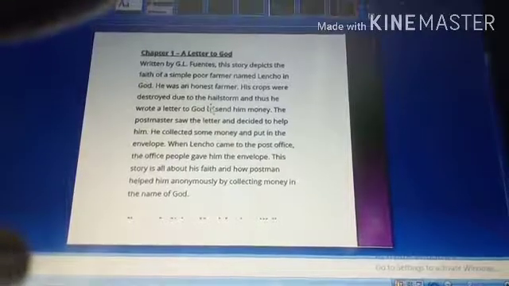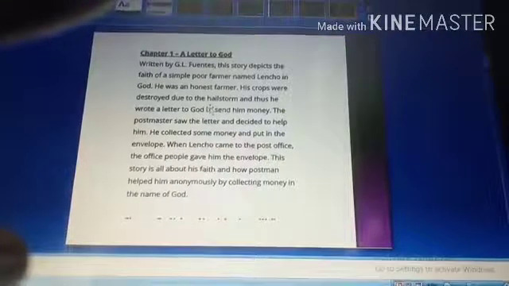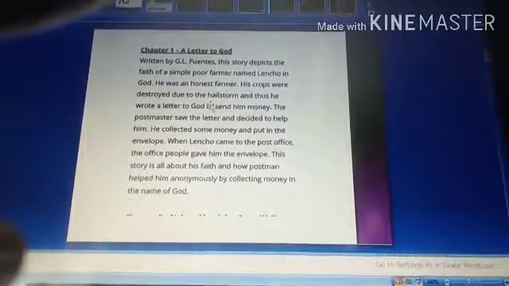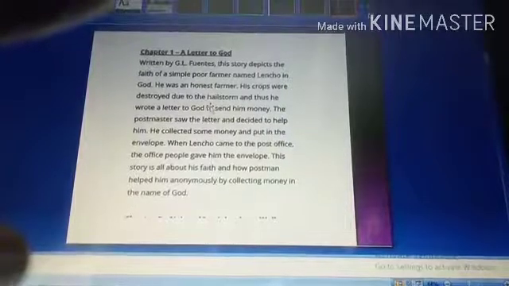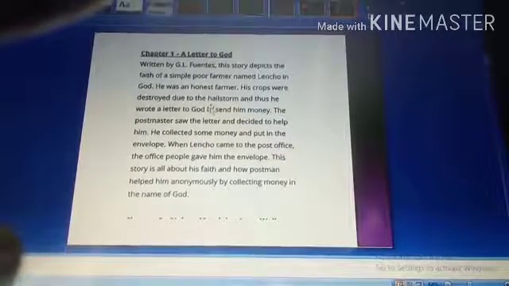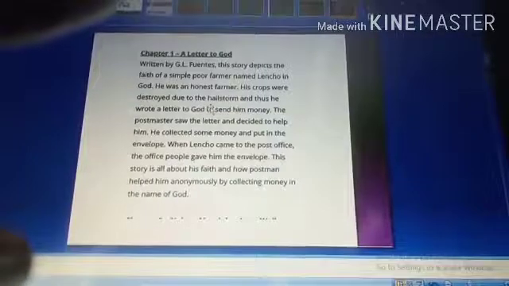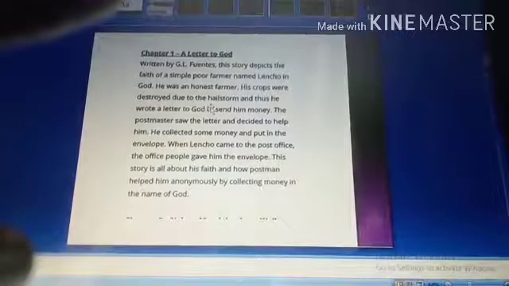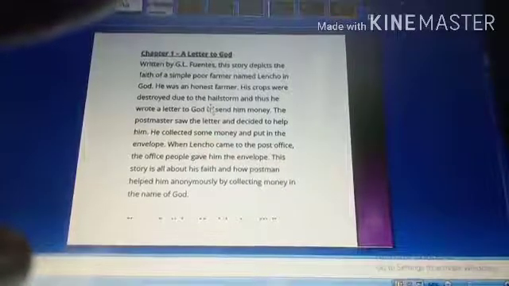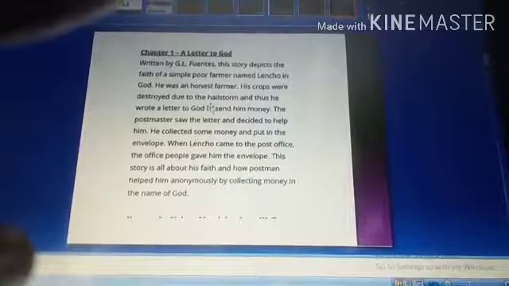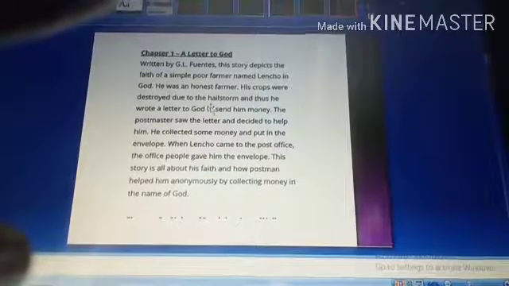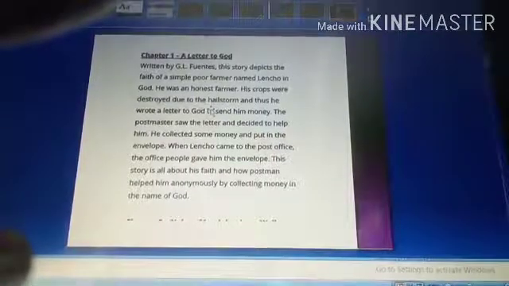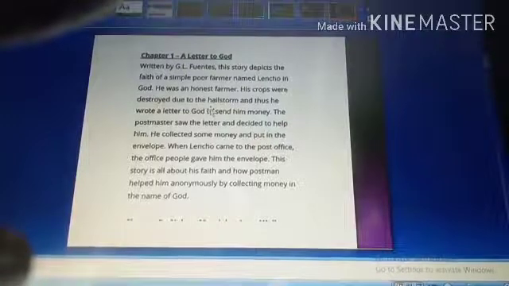For example, in our First Flight, the first chapter is A Letter to God. Who has written this? G.L. Fricke. And what is the central theme of this story, you need to know that. And before that, you need to know who is the protagonist in the story, what happened to the main character, why this story is named A Letter to God, who are the characters, and what is its hope, my dear kids. So here I won't tell you the entire summary, it's just a key point to help you for your upcoming half-yearly exam. So I need all of you to learn the writer's name of all the chapters, whatever is there in your portion.